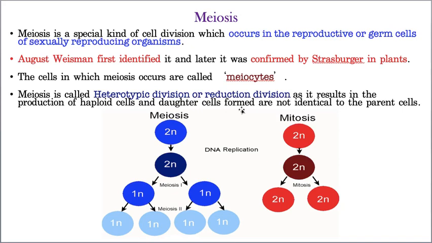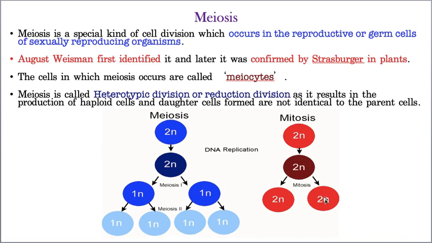But did you observe in mitosis what happened? This is a parent cell, now it is participating in mitosis. After division it produces two daughter cells, and both daughter cells have the same number of chromosomes as present in the mother cell.